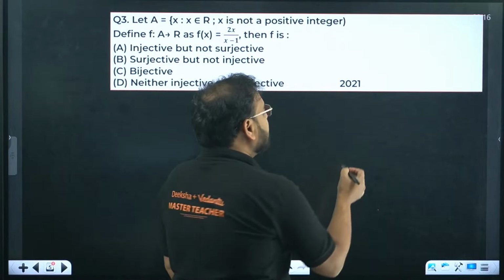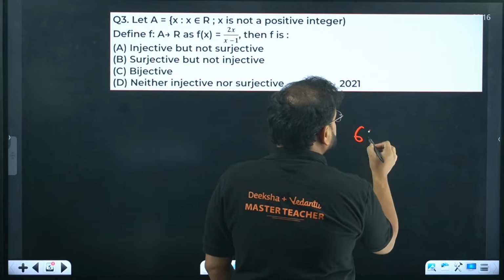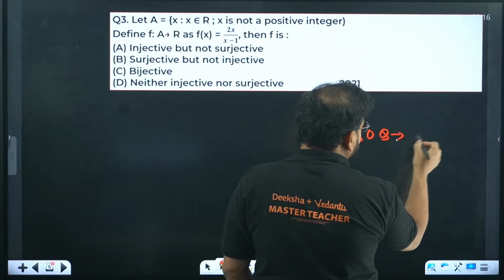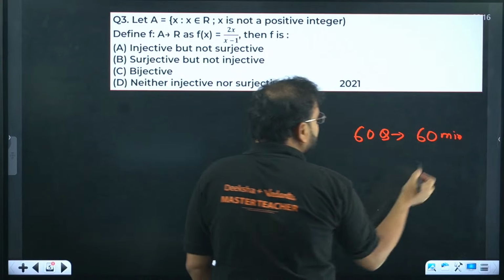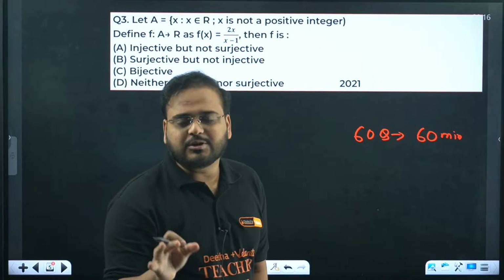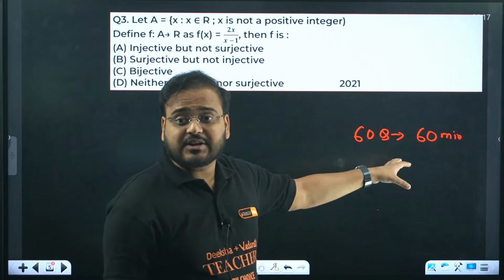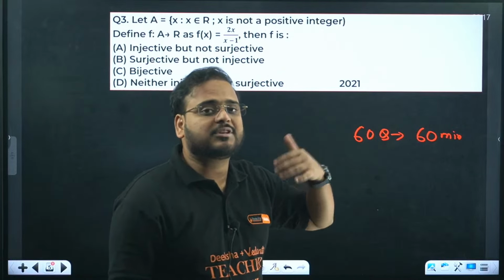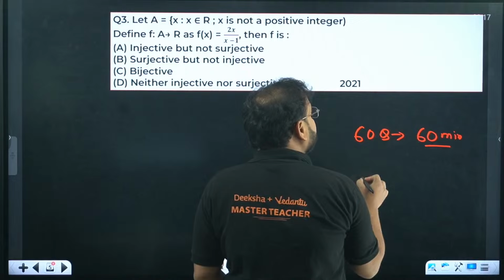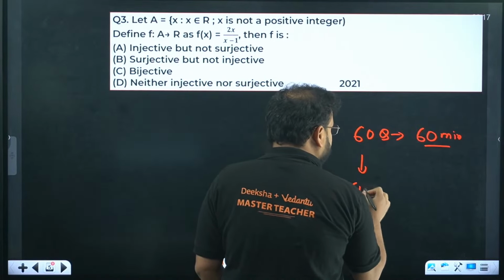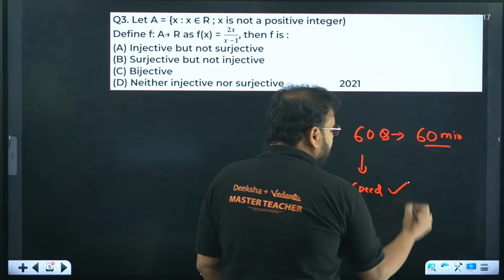Because in KCET you have to solve how many questions? 60 questions in 70 minutes, but let's try to solve it in 60 minutes only. You actually get 70 minutes, but still let's think in this fashion, because we have to be ready for surprises. So 60 questions, 60 minutes. It means we have to have good speed.